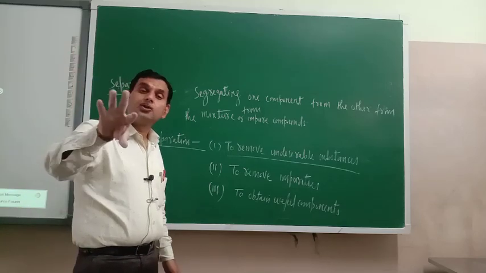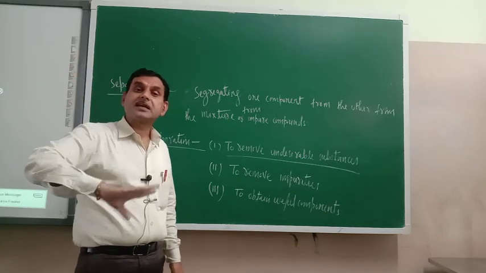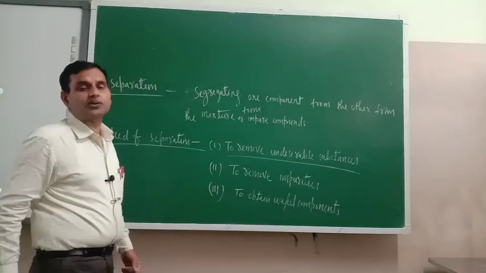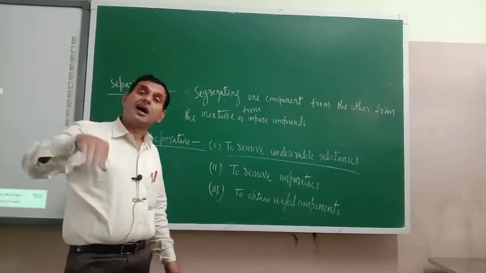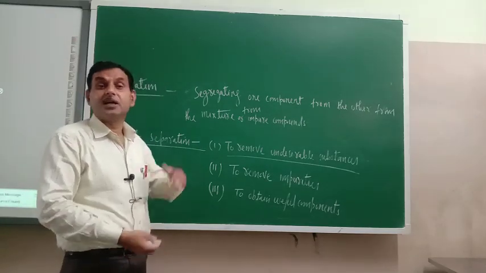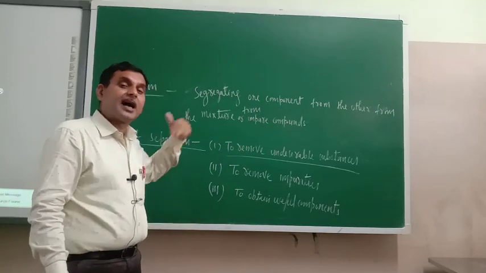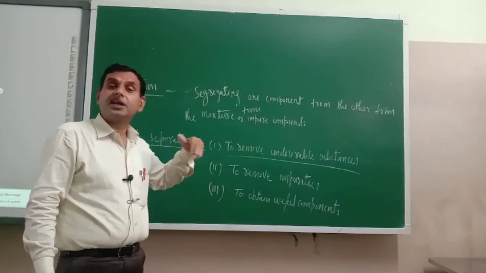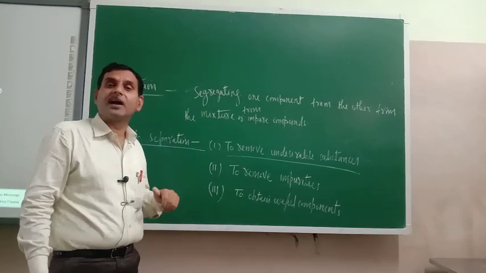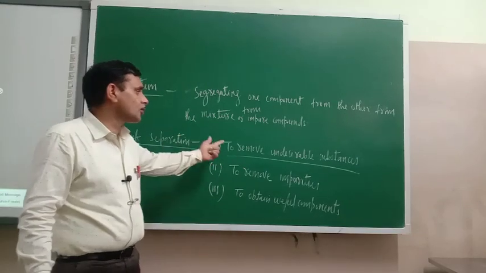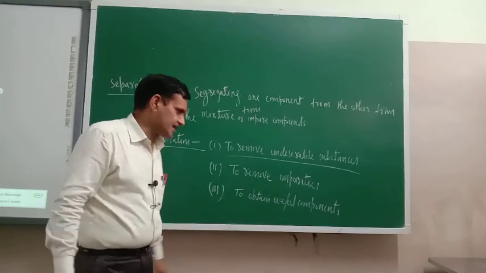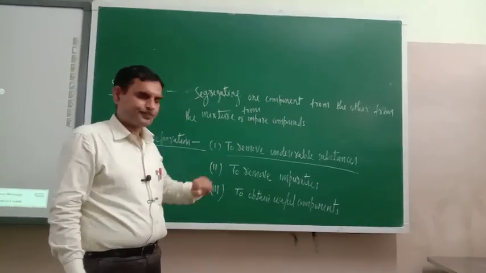In those, some unwanted components may also be there, like pebbles, stones, sand. They should be separated, otherwise while eating we may swallow those unwanted materials, which may be harmful for our body. That is the first need.